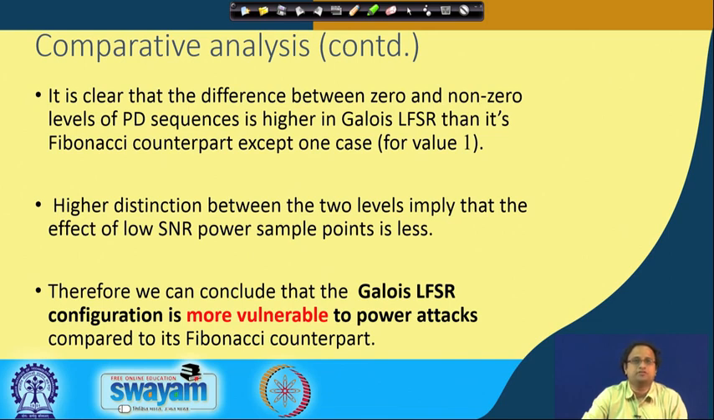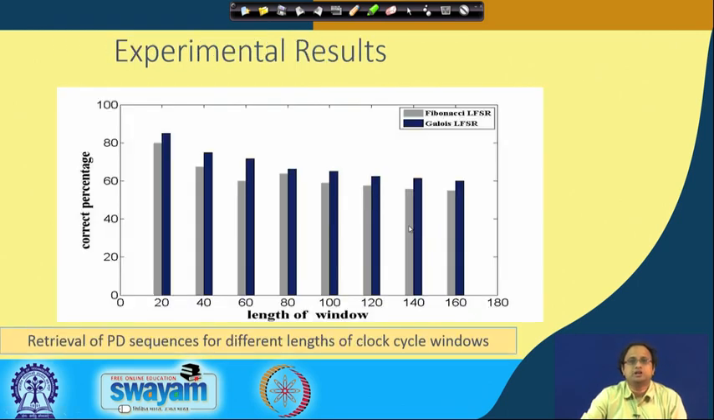That means the effect of noise will be less in the case of Galois LFSR, because remember that if there is noise on top of it, there is quite a high chance that the 0 and the 1 difference will get blurred. Whereas if large differences are possible, as in the case of the Galois LFSRs, then the effect of noise will be less. So we can conclude that the Galois LFSR configuration is more vulnerable to power attacks compared to the Fibonacci counterpart.